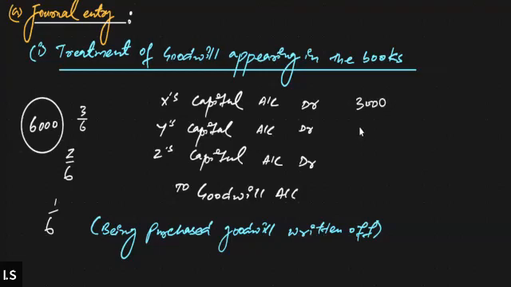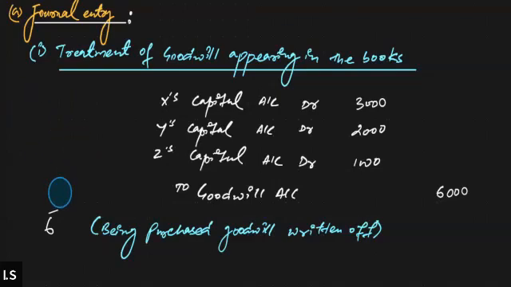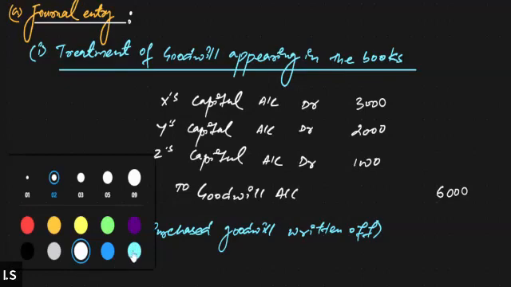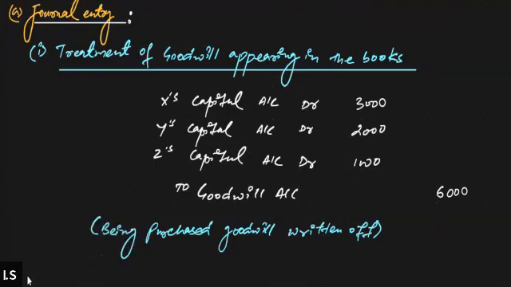Y's capital account will be debited by 2,000, and Z's capital account will be debited by 1,000, and the entire amount of goodwill will be credited. This is the treatment for the purchased goodwill. Got it, everyone? Is this clear? Please confirm if it is clear or not. Yes, sir, it's clear.